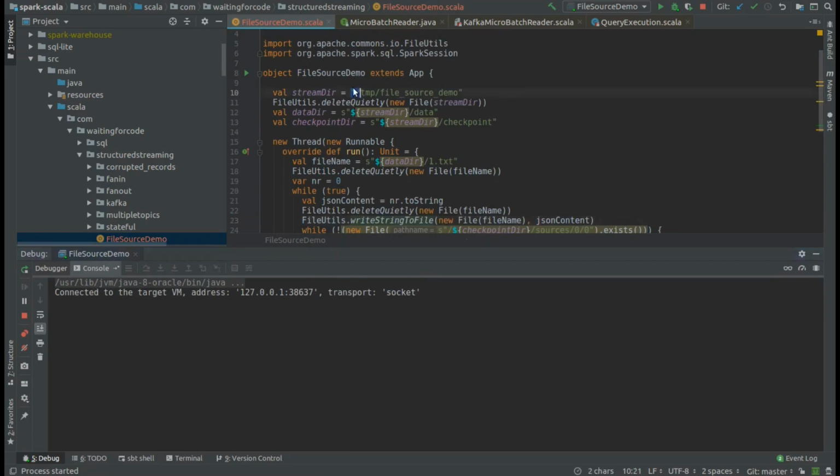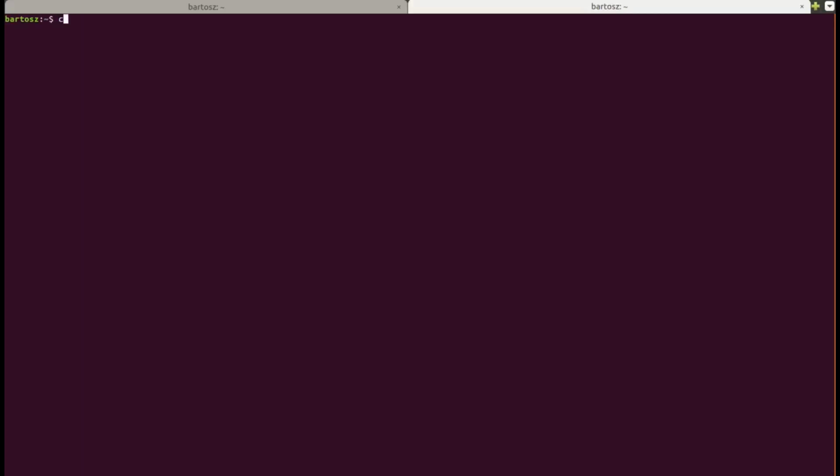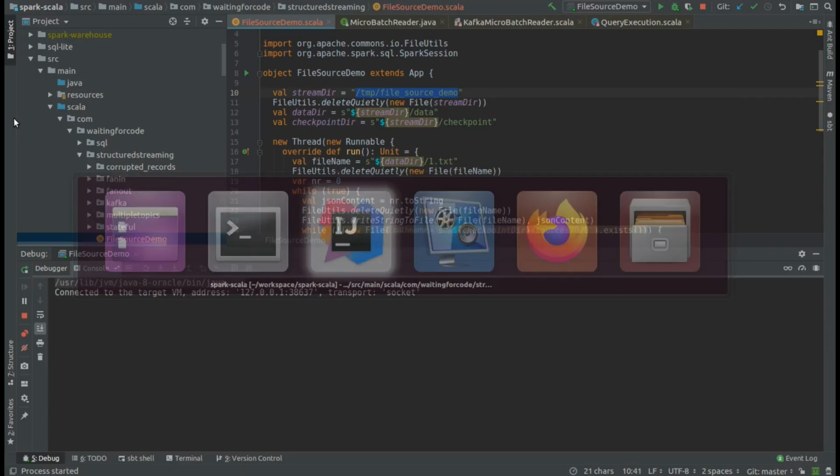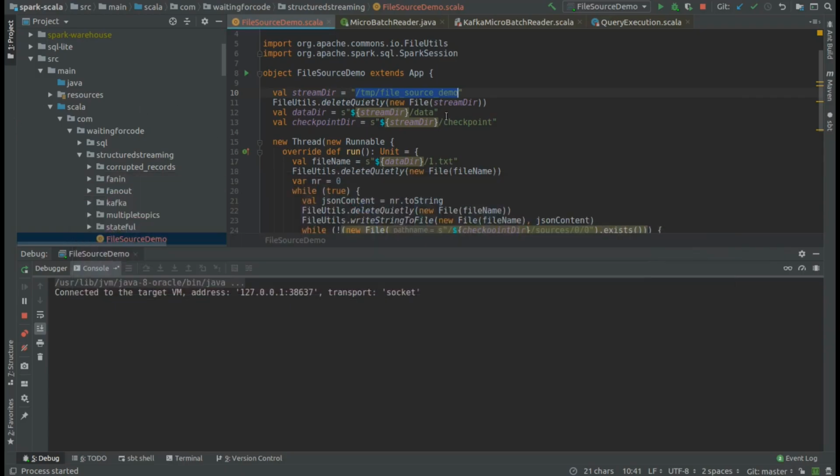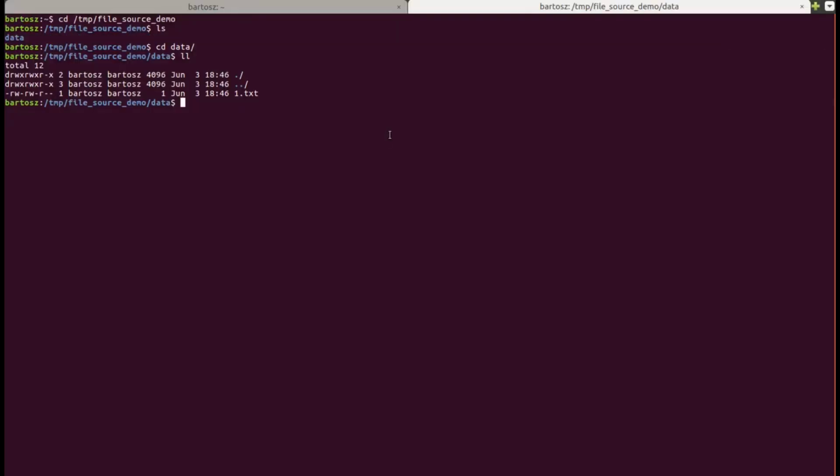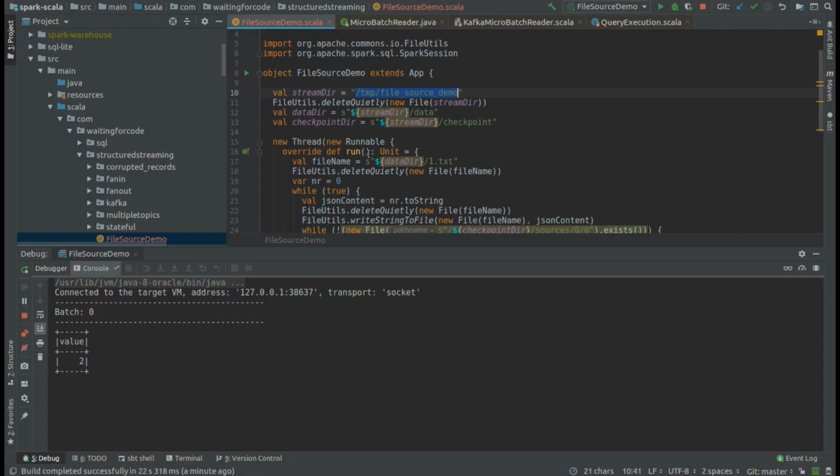So I will also open my console. And as you can see, the data is written. And yes, we got the first file. I just wanted to check the logs, but it's not necessary anymore. And you can see that a new file was created. And despite the fact of recreating this file, Apache Spark didn't move forward.